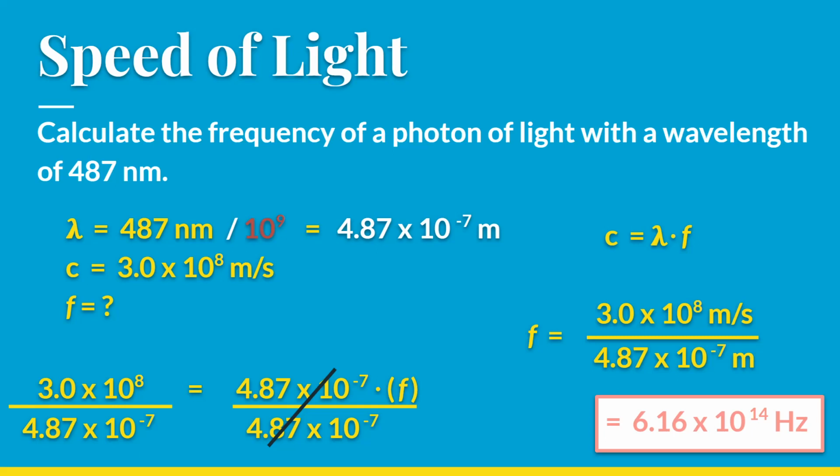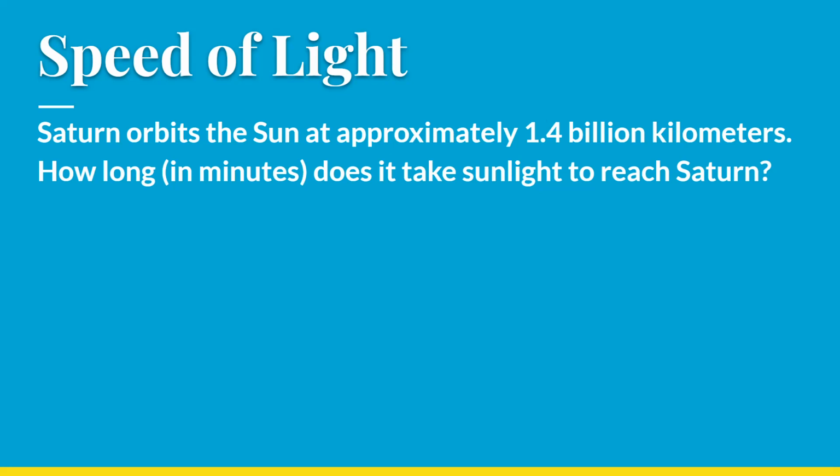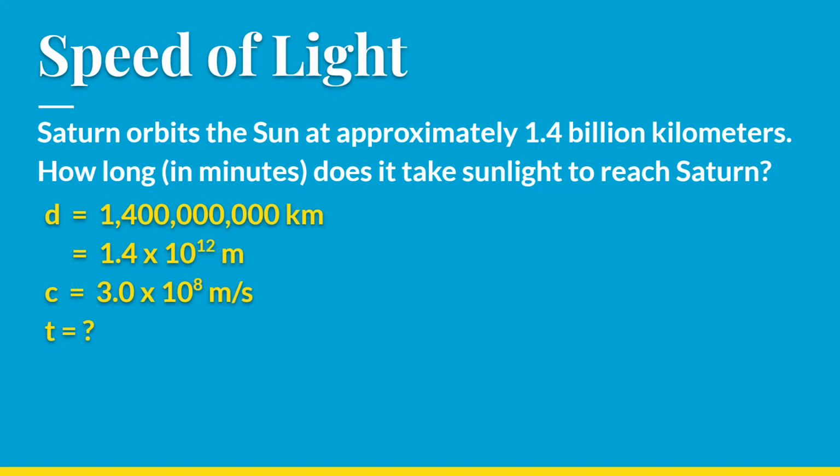All right, I think I've got one more. Let's take a look. Saturn orbits the sun at approximately 1.4 billion kilometers. How long in minutes does it take sunlight to reach Saturn? So I have these pieces of information. I already know that I don't want kilometers, I want meters, so I went ahead and converted that. 1.4 billion kilometers is the same thing as 1.4 times 10 to the 12th meters.